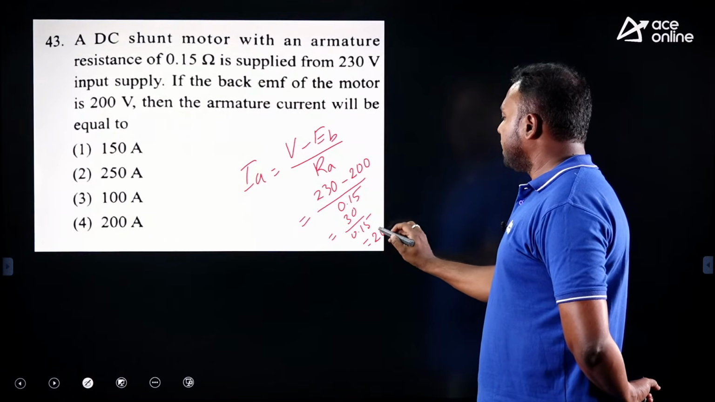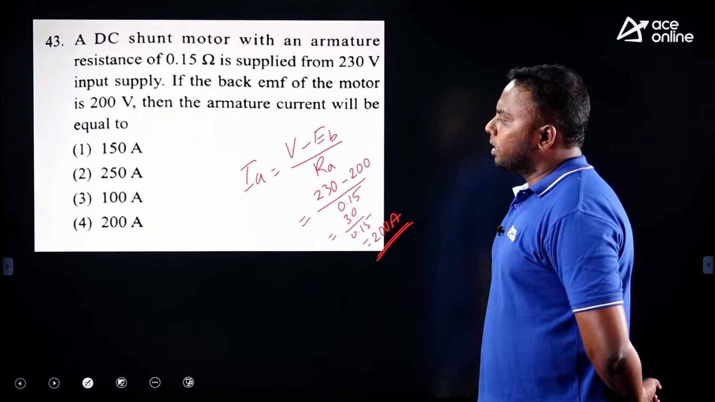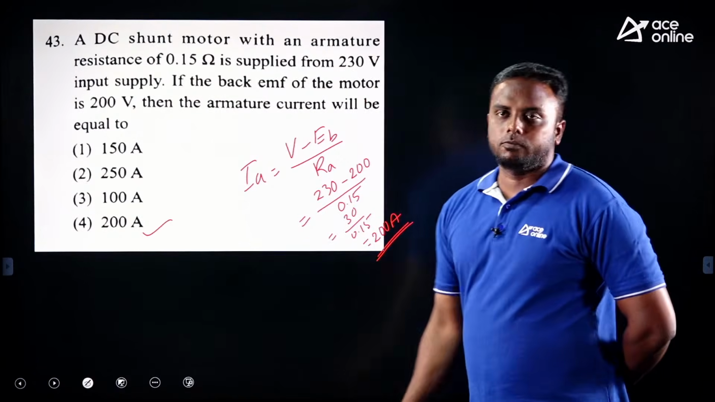This is, we get 200 amperes. Calculate this: 200 amps. Option 4 is correct. So, direct calculation from the equation.